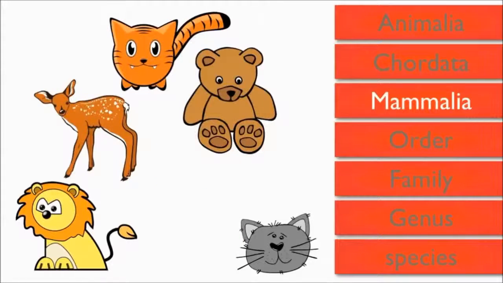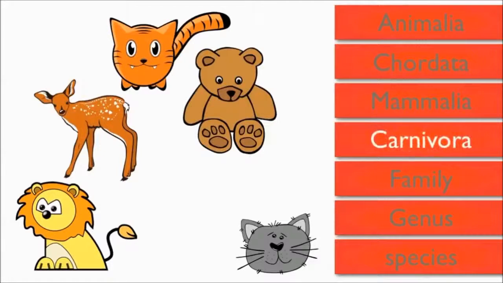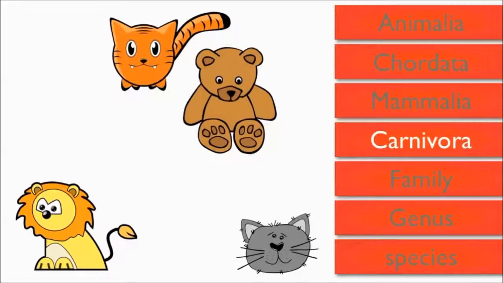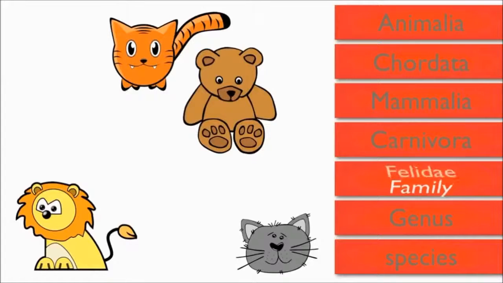Order is the name of the next level, and the order a lion belongs to is called Carnivora, which means meat eating. The deer is not a member of this order, and he is removed. Next, we have family. A lion is in the Felidae family. Members of this family have retractable claws, so the bear is removed.